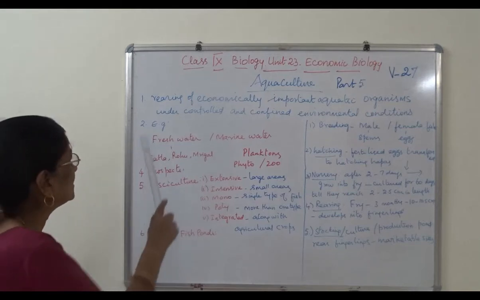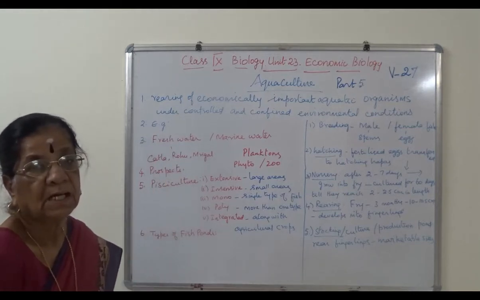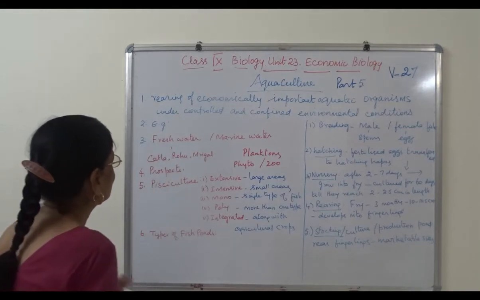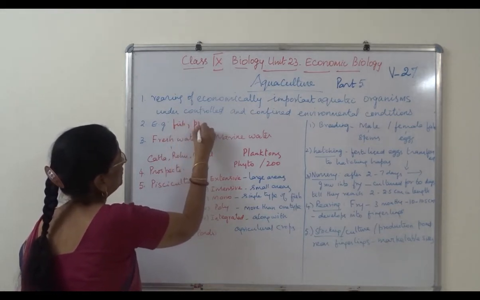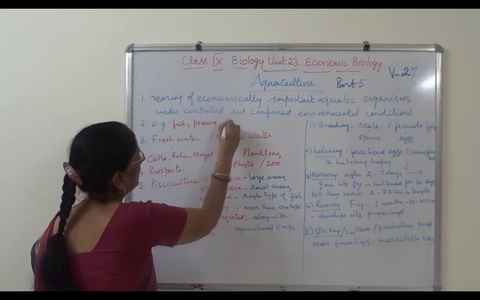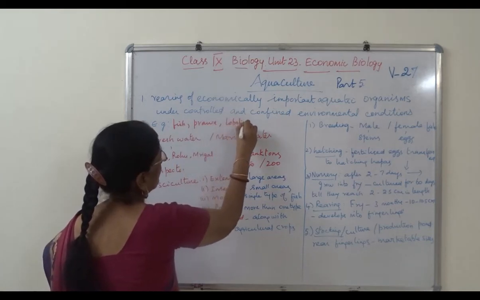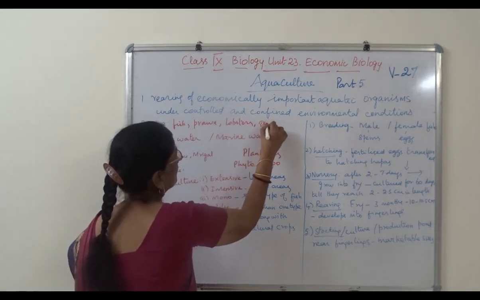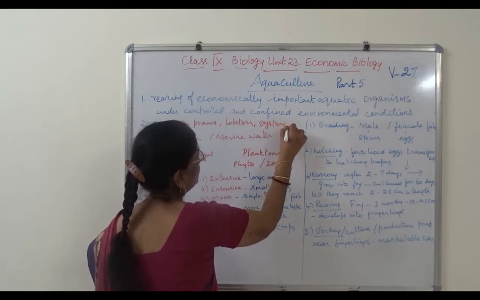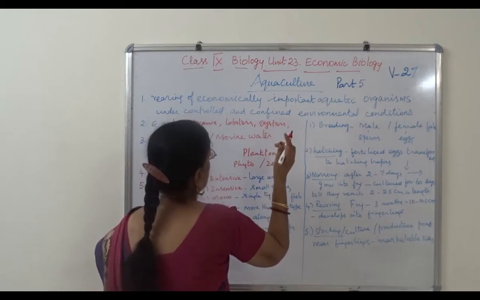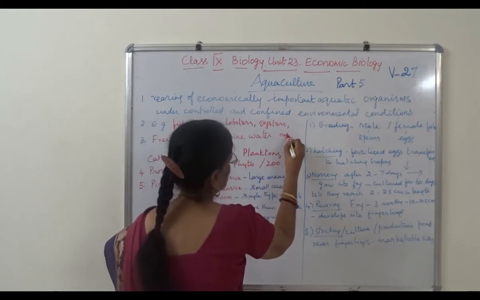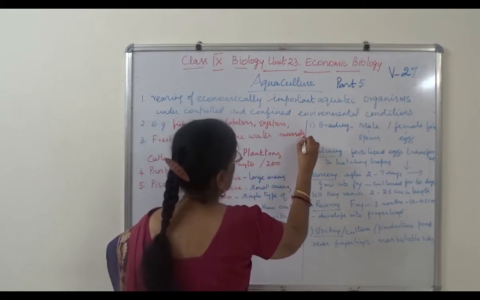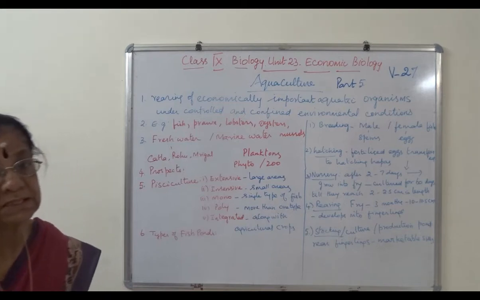Examples for these are fishes, prawn, lobsters, oysters, and mussels, freshwater mussels, which are phylum Mollusca.